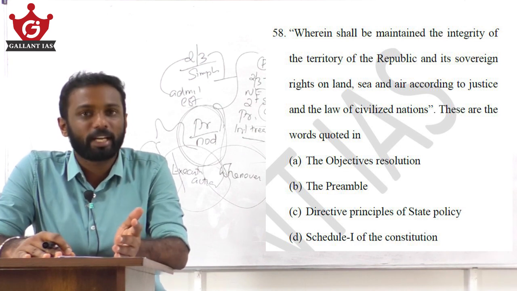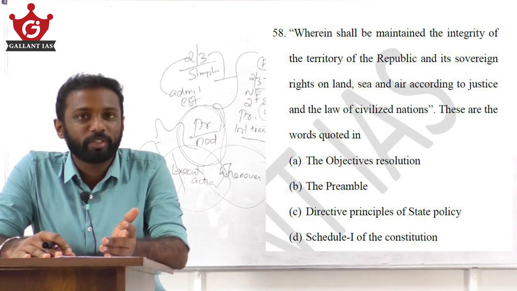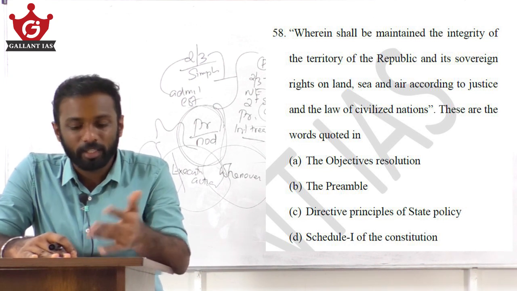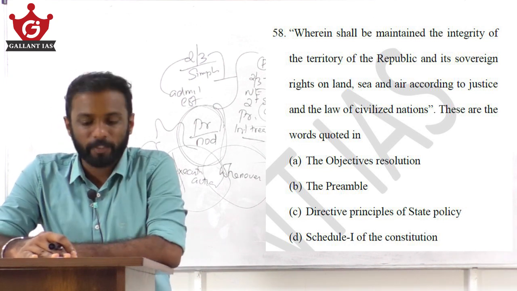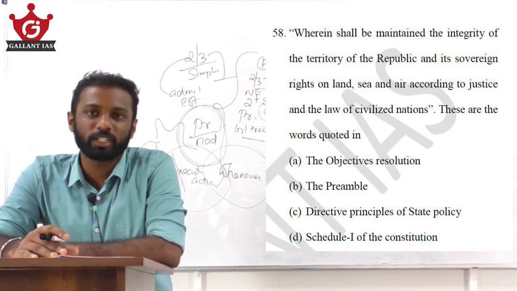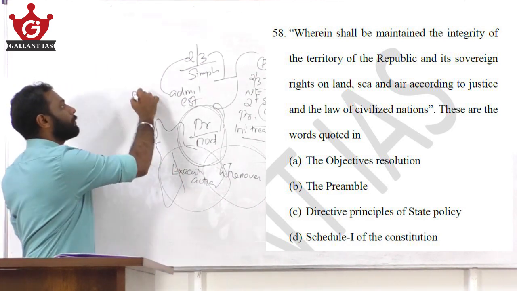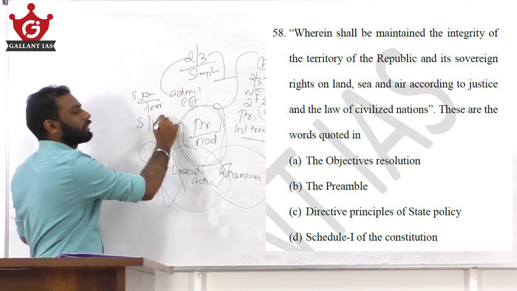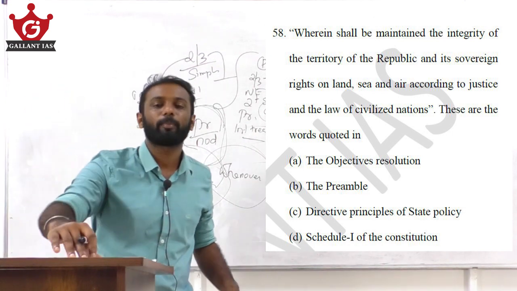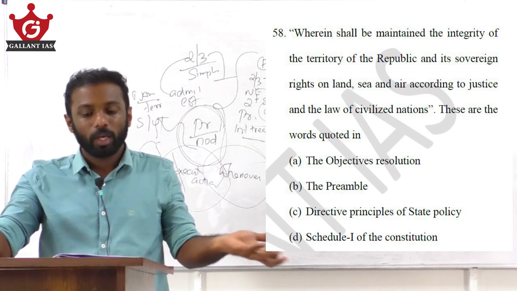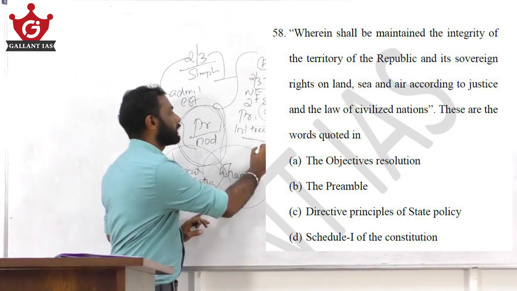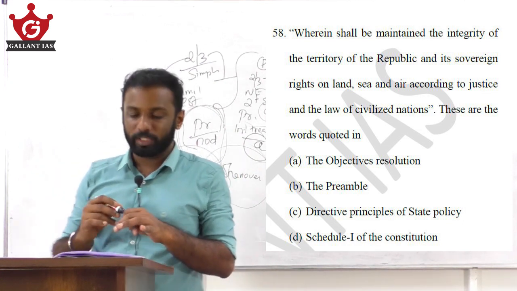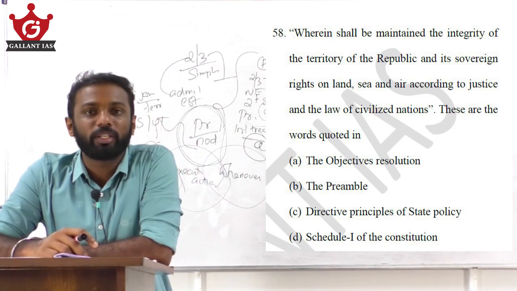So B should not be your answer, right? You are thorough with the DPSP, and that part you have not gone through in this statement. So DPSP also should not be your answer. And what is Schedule 1 of the Constitution? Schedule 1 deals with the name and territories of states and union territories. There also this statement must not be there. So obviously the answer becomes option A, that is the Objective Resolution. So this statement is a part of the Objective Resolution moved by Jawaharlal Nehru in the Constituent Assembly.